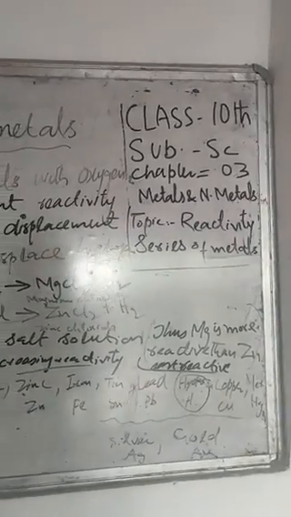Zinc when it combines with HCl gives zinc chloride, and magnesium when it reacts with hydrochloric acid HCl gives magnesium chloride. That is, both the metals react with the HCl and form the magnesium chloride and zinc chloride.